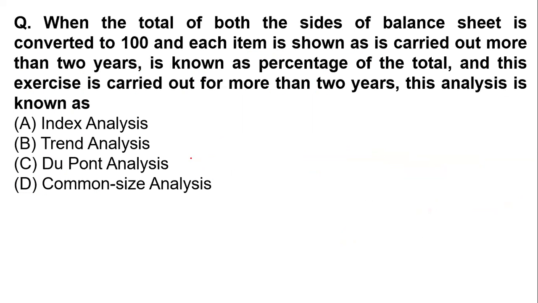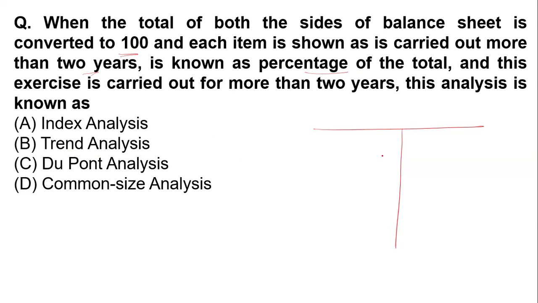Now, next question, which is on your screen. When the total of both sides of the balance sheet is converted to 100, and each item is shown as a percentage of the total, and this exercise is carried out for more than 2 years, this analysis is known as: option number A, index analysis, option number B, trend analysis, option number C, dew point analysis, and option number D, common size analysis.